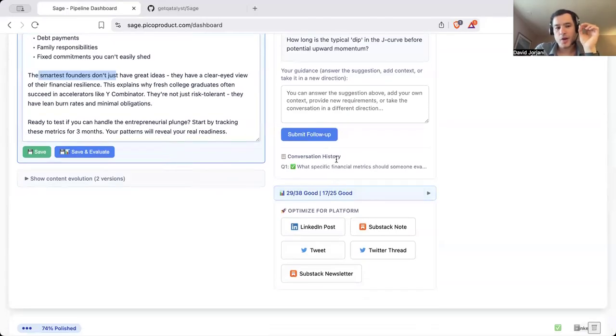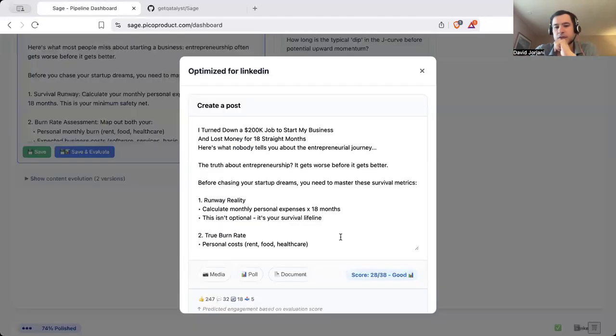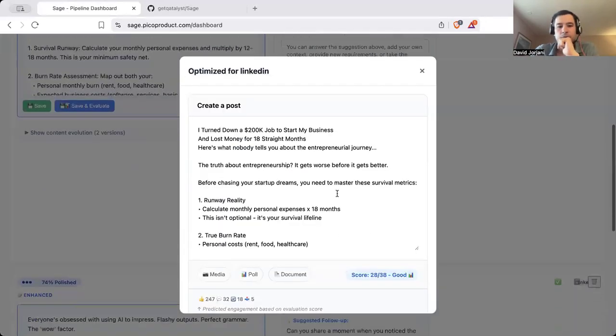The interesting part is the next part, which is if I want to post on LinkedIn, I need to post it a certain way. If I want to post on Substack, I need to post in a certain way. They all have their own kind of tweaking and structure, but I'm just going to make it a LinkedIn post, to adjust and optimize it for LinkedIn. It's going to take a second. I can do the same thing with Substack Note and others, but we can go through this now.